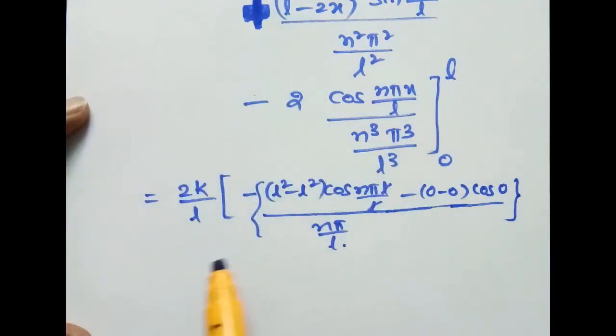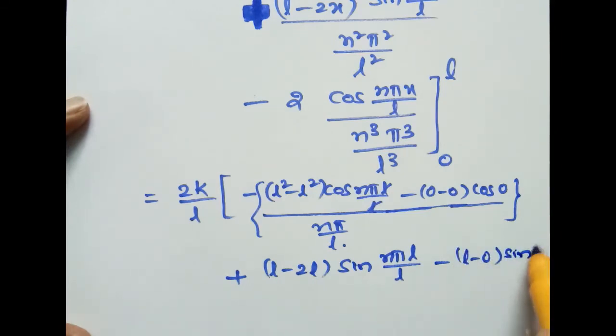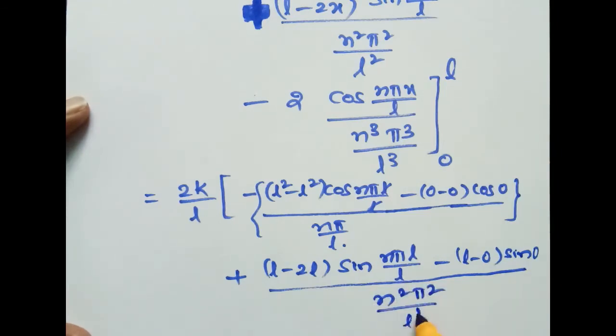Next again plus L minus 2x, upper limit 2L into sine of n pi L by L, minus lower limit L minus 2 into 0 into sine 0, by n square pi square by L square.